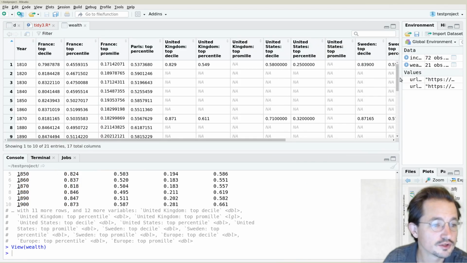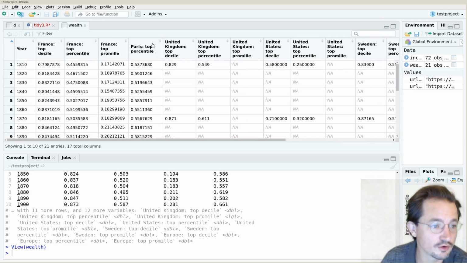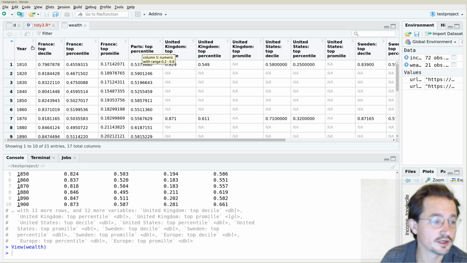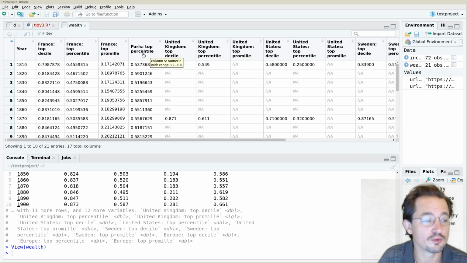That might be easier. So here you can see that in 1810, there's a column for France top decile, a column for France top percentile, etc., and actually for different countries, and then interestingly, it also has it for Europe, and then it also has it for Paris, but only the percentile. And so this is quite a messy data set, or at least a data set that's not really a rectangular data set, because the columns actually don't even all contain the same thing. So what we want to do is to convert this to a data set where we can immediately see 1800 France decile is this value, 1810 France promile is this value, right? To make it easier to work with.